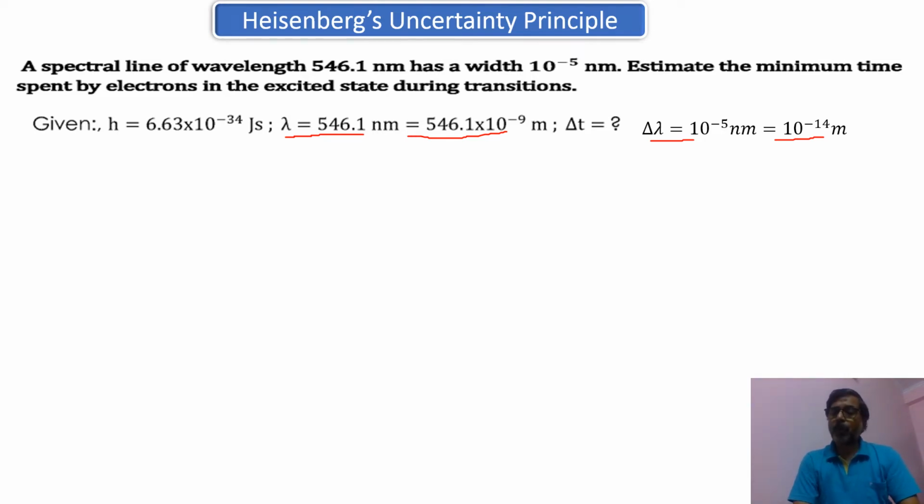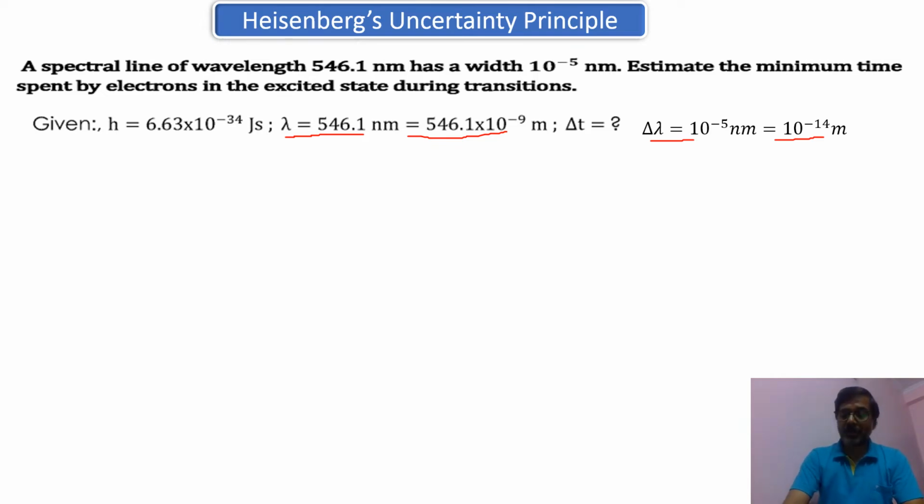Second, the product of the position and momentum, that is delta x into delta p. The moment you are saying the minimum, then it will be of the order of h upon 4 pi. So wherever the minimum word is there, everywhere you have to apply h upon 4 pi. Otherwise, if the minimum is not there, you can apply h upon 2 pi. You can even apply h; there is no harm there. So with the word, you should be a bit careful.